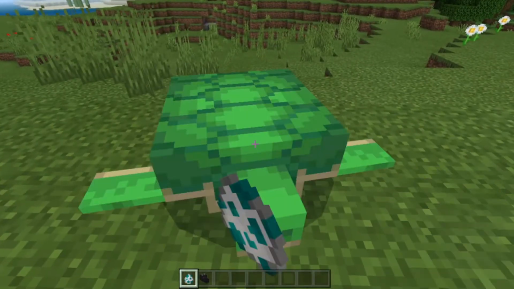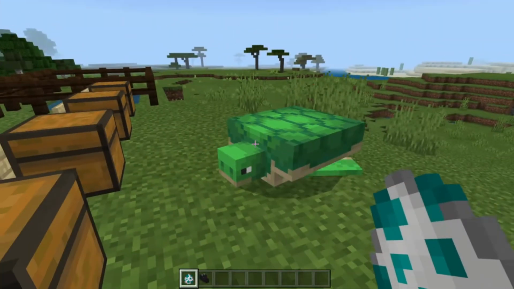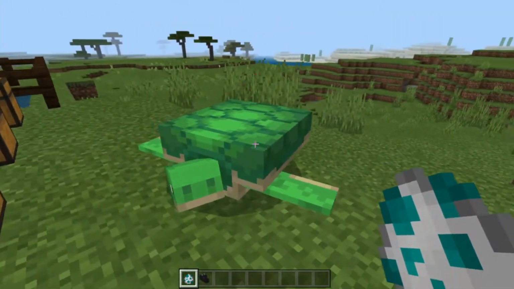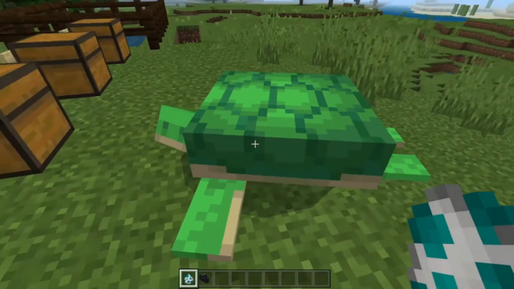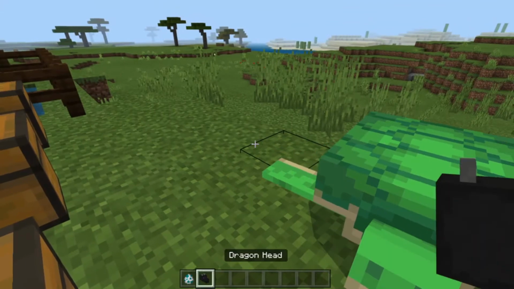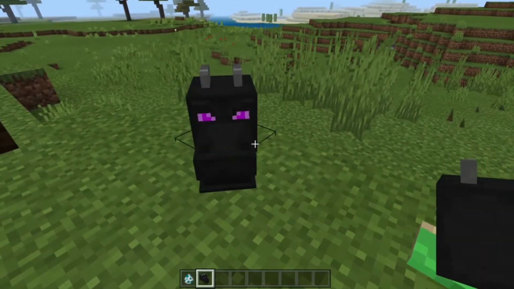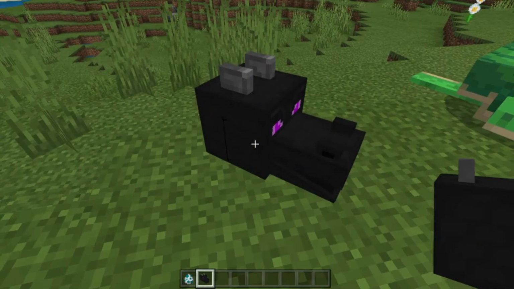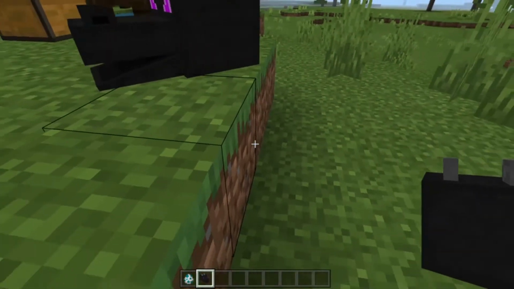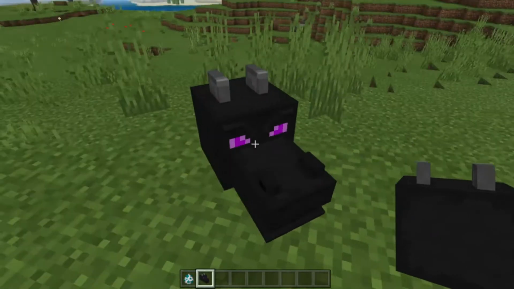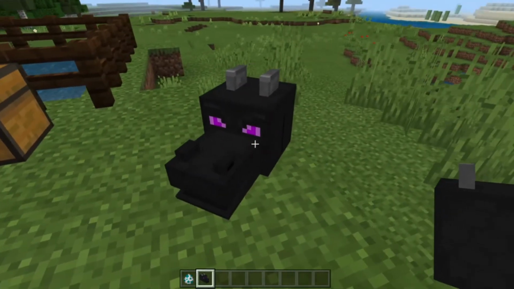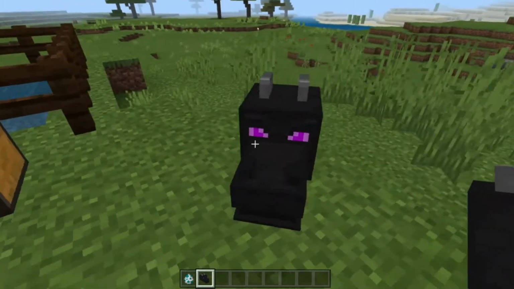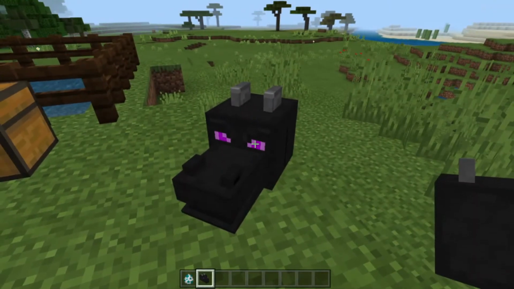First, let's examine the sea turtle. Do you see? It has dry skin. It has a dry shell. Yes? And then we have the dragon. Dragons are also reptiles because they have scales covering their bodies. They have hard and dry skin. So even though they do not exist, they could possibly be reptiles.